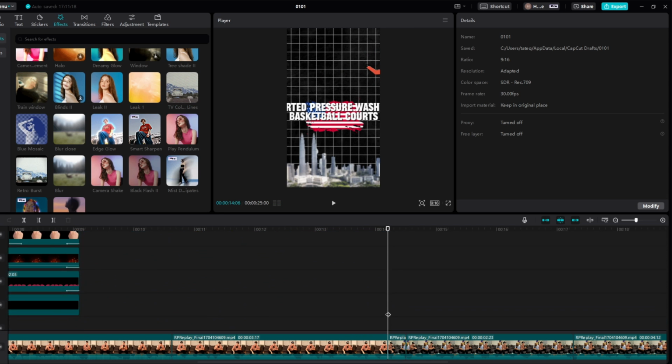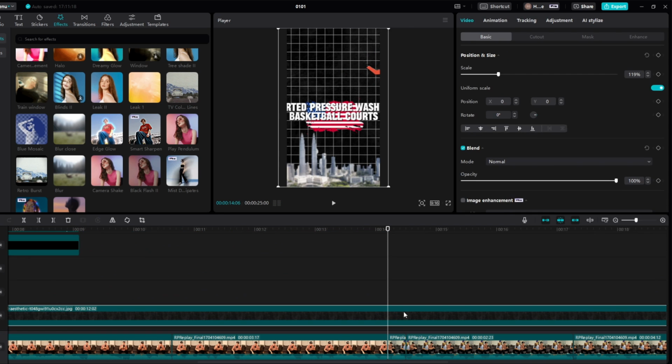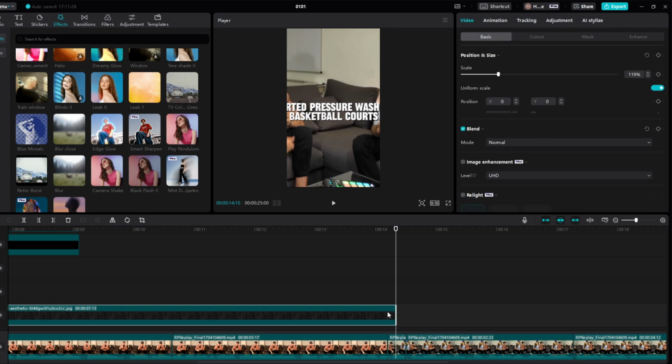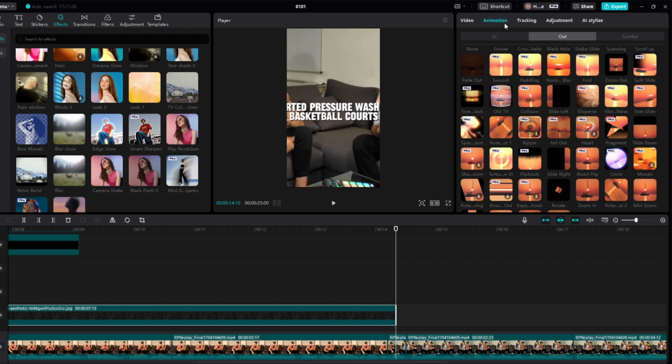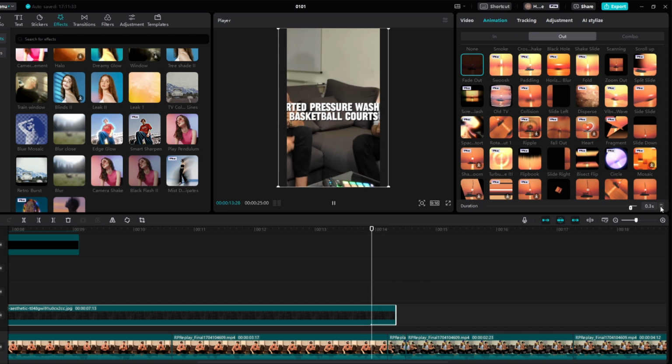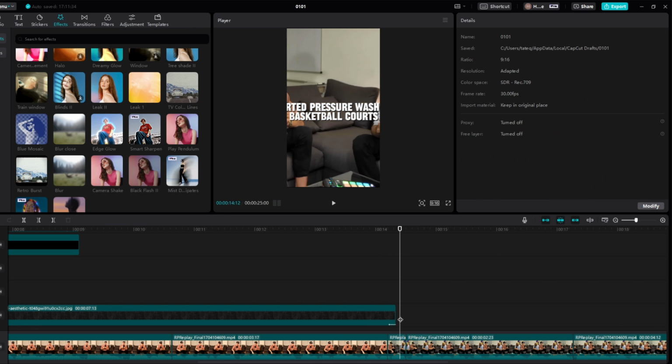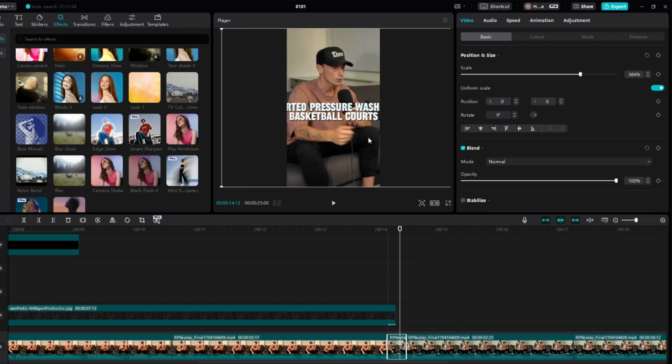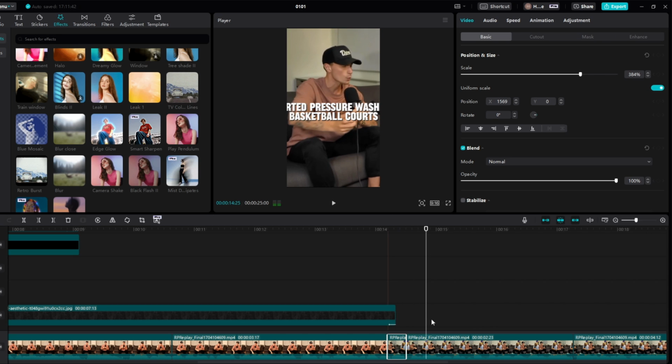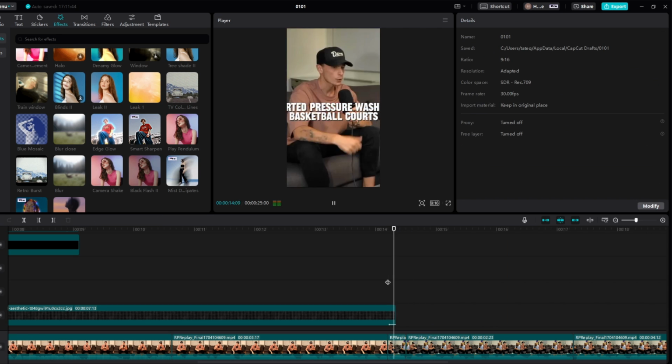And then if we come to this part right here, and we come to 1, 2, 3, 4 keyframes forward this time, we'll delete this for now, and then we'll come to animation, fade out. Started pressure. And right here, we'll drag Luke right here. Started pressure washing basket.